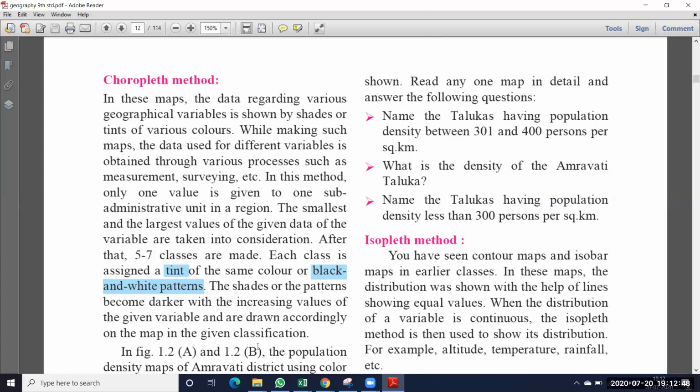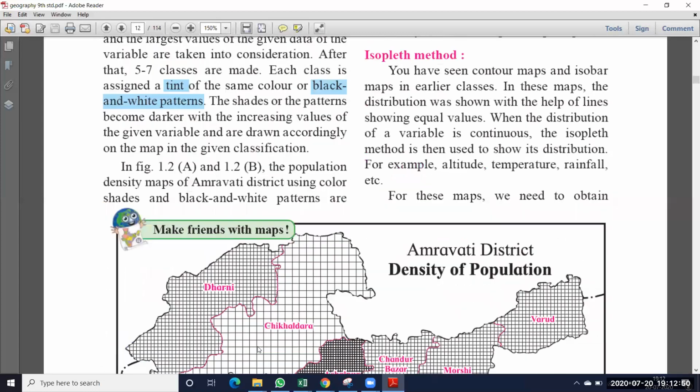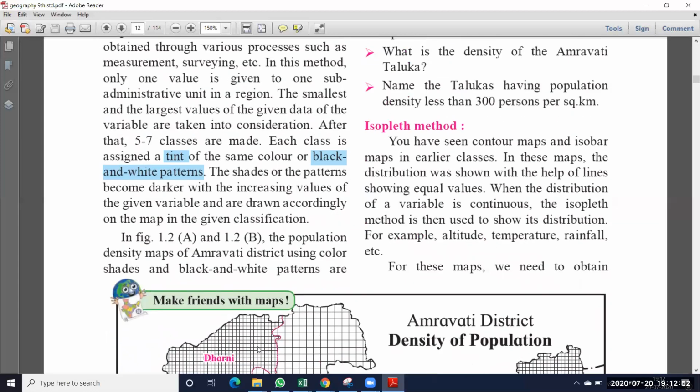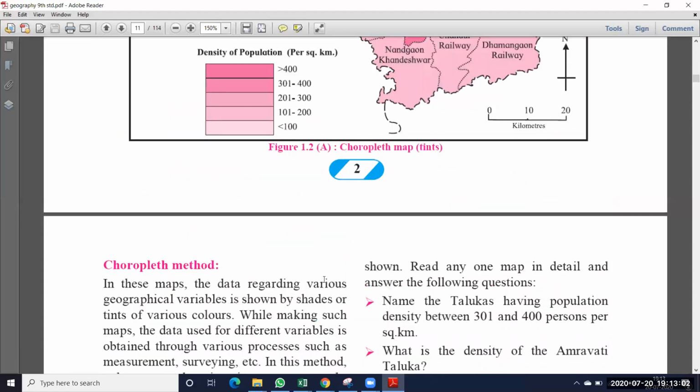Okay, so let us see. When you see the map now, you can understand very easily. So in figure 1.2a and 1.2b, the population density maps of Amaravati district using color shades and black and white patterns are shown.